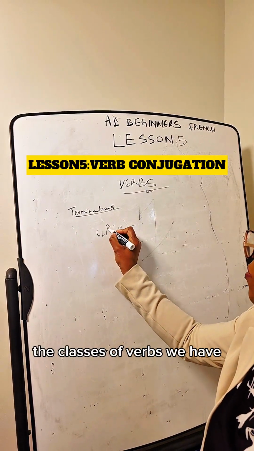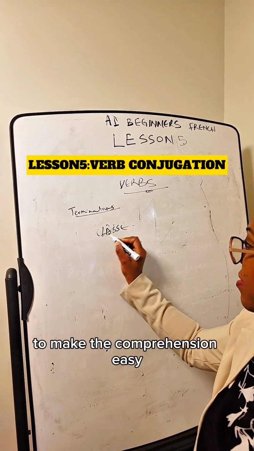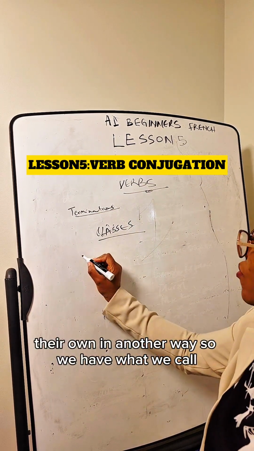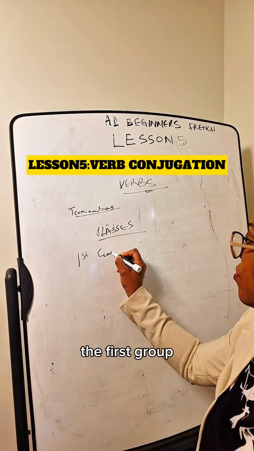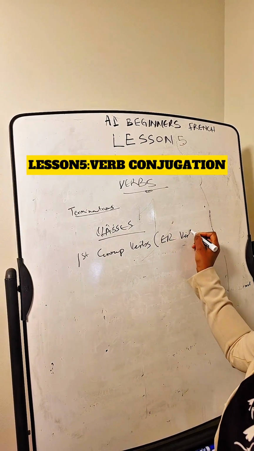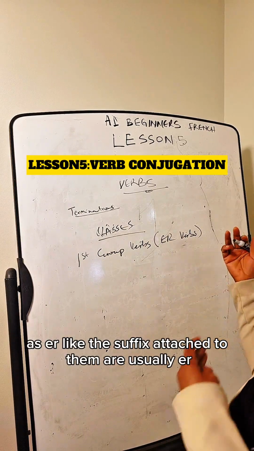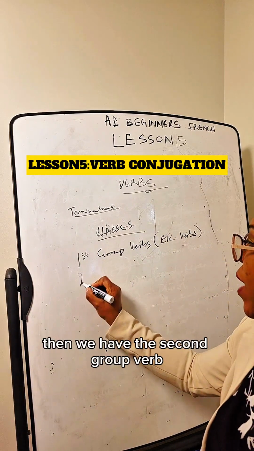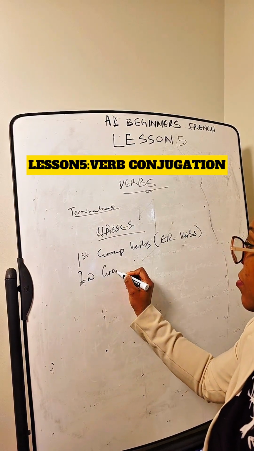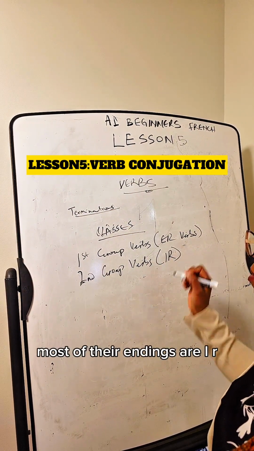So the classes of verbs we have, this is my own classification to make the comprehension easy. Another tutor can classify their own in another way. So we have what we call the first group verbs. They are also known as ER verbs, because most of these verbs have their ending as ER, like the suffix attached to them is usually ER. Then we have the second group verbs. Most of their endings are IR.